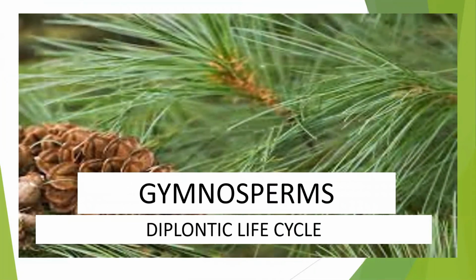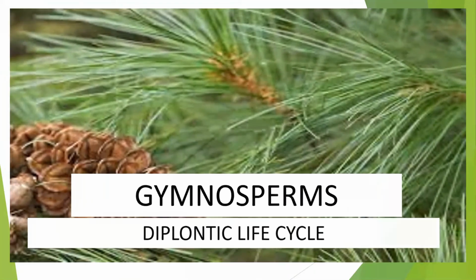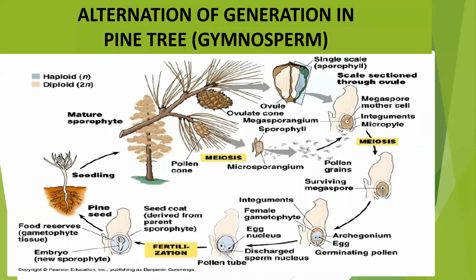Now in higher plants, gymnosperms as well as angiosperms, we have the diplontic life cycle. In the pine tree, the main plant represents the sporophytic phase.